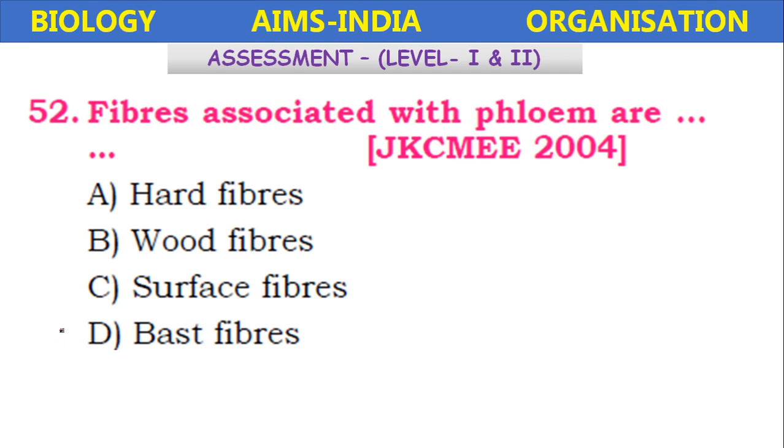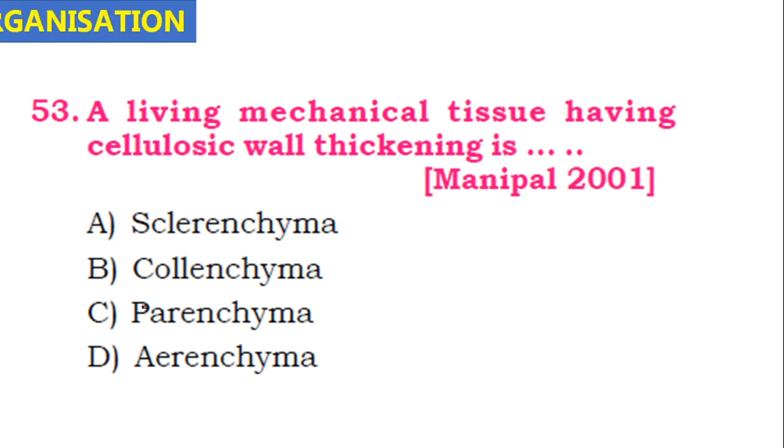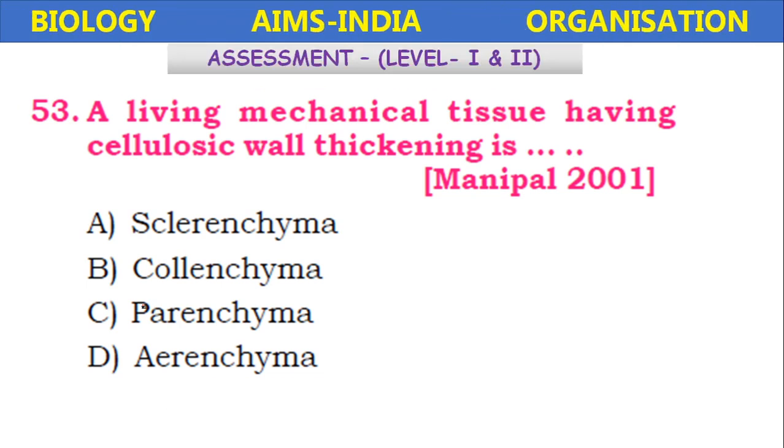So the phloem fibers are called bast fibers. Next, a living mechanical tissue having cellulosic wall thickening is, so living is given, so mechanical tissue, sclerenchyma and collenchyma, these two only. So here sclerenchyma, collenchyma, parenchyma and arenchyma are given. Among these two, the living one is collenchyma.